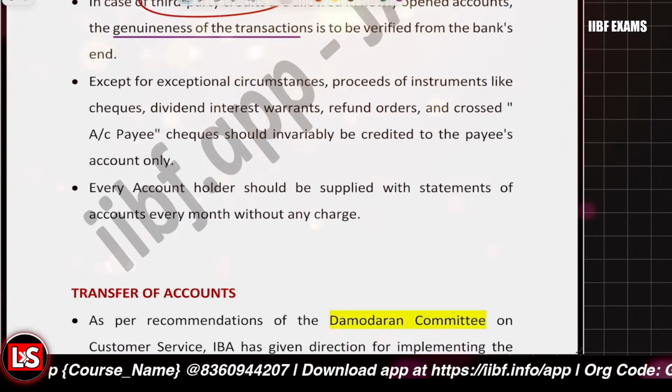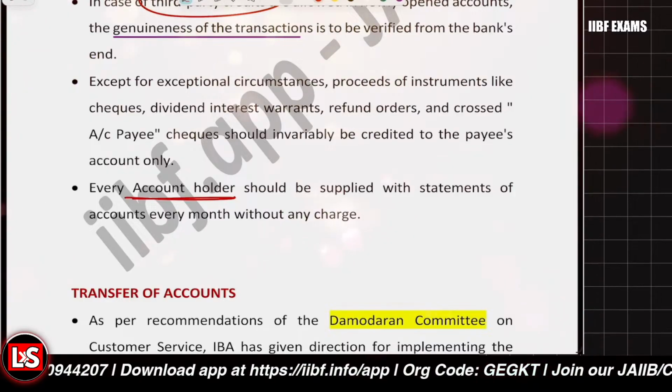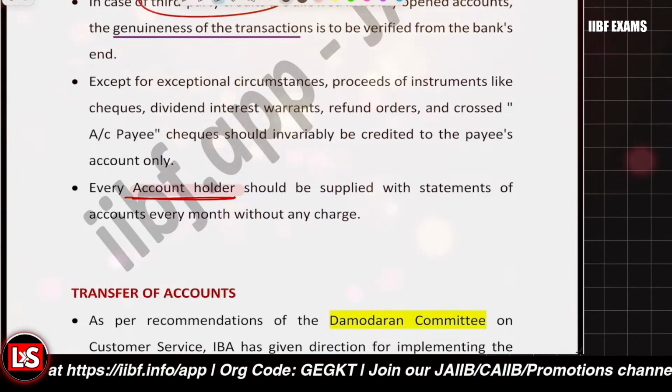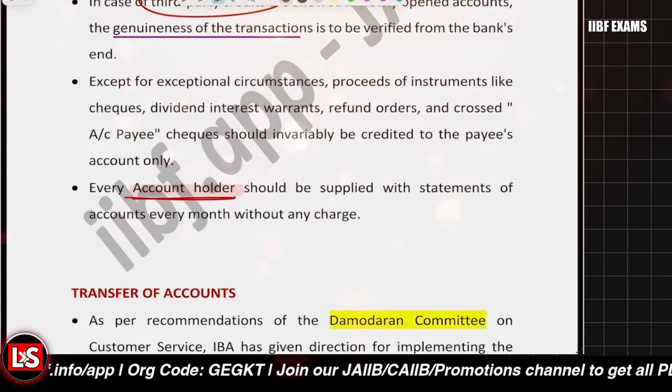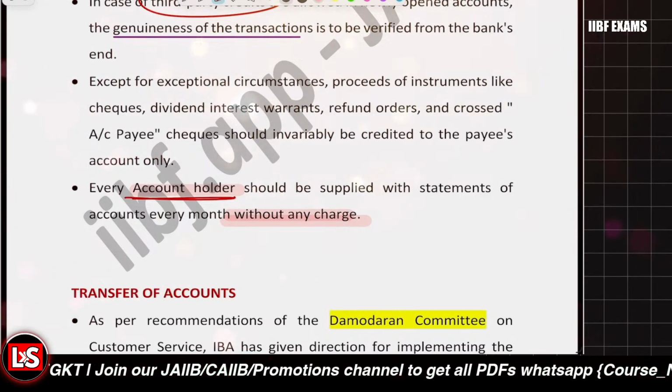And it's a duty of the bank to provide the account holder with the statement of account every month, without any extra charges. That is required.